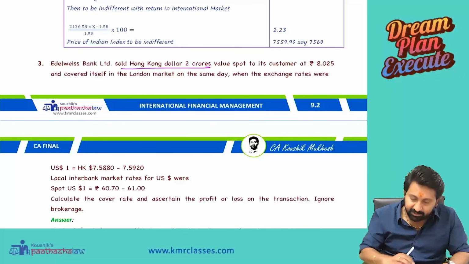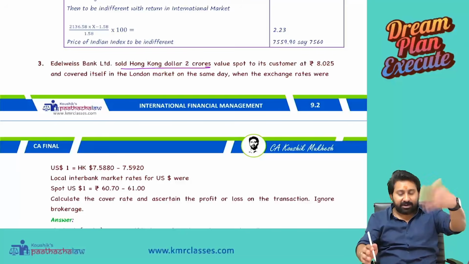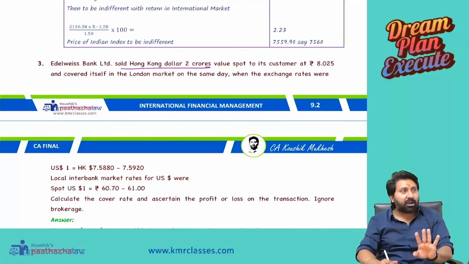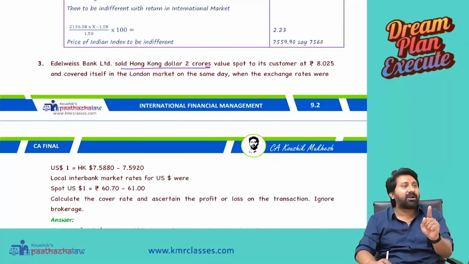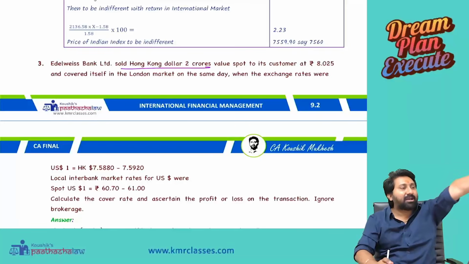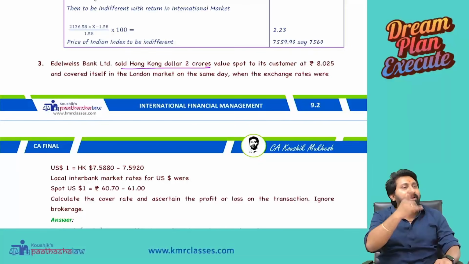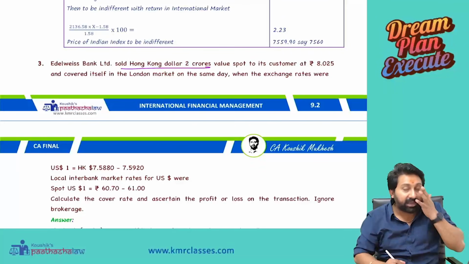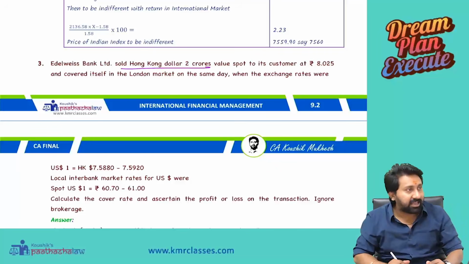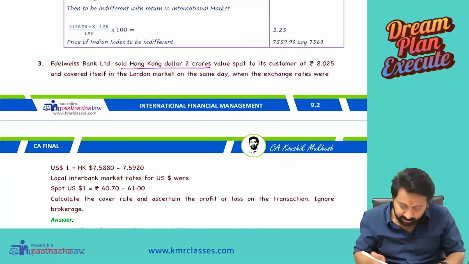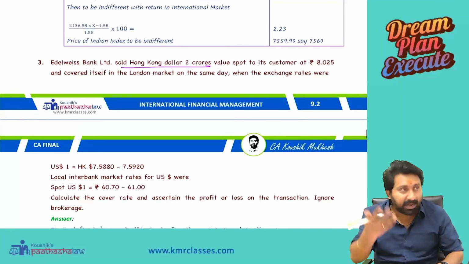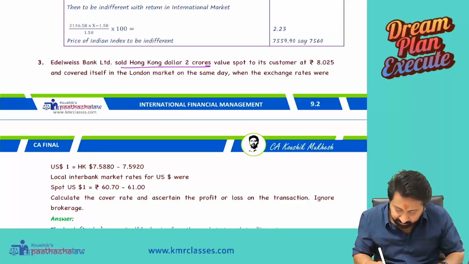Let us do it. How to understand? Customer came to us, asked for 2 crore Hong Kong dollar. We don't have even 1 Hong Kong dollar. We directly went to the London market on the same day and we asked them what is the rate. They gave us 2 rates. Okay, they asked you to compute. So let us do together here itself. Practice along with me.